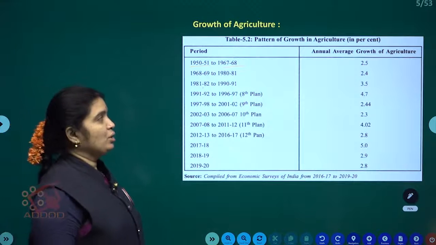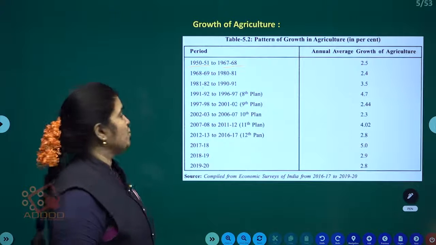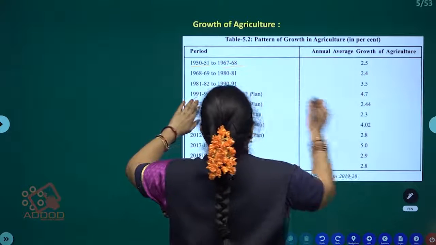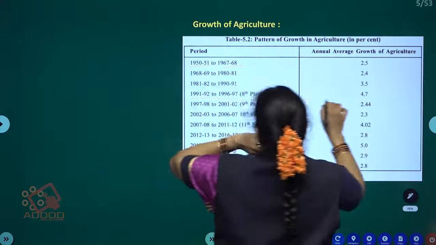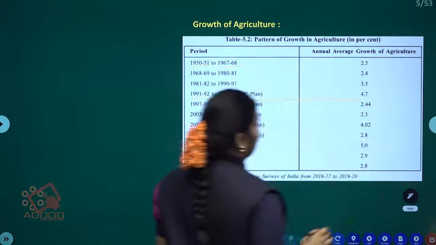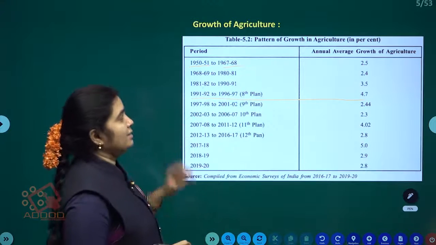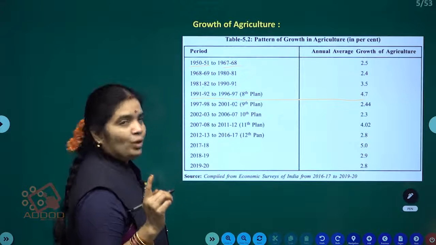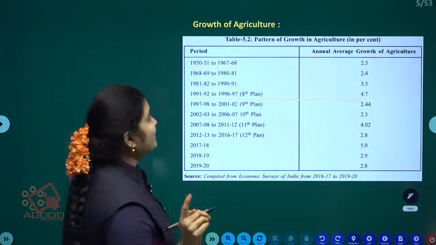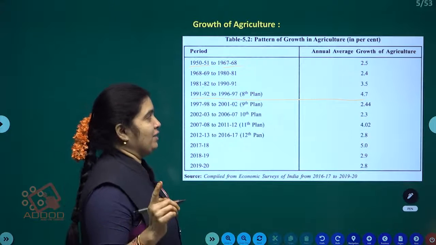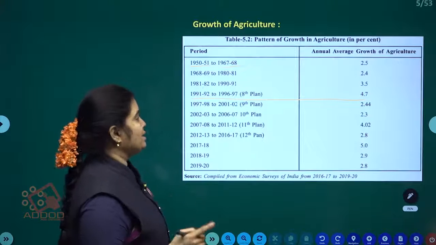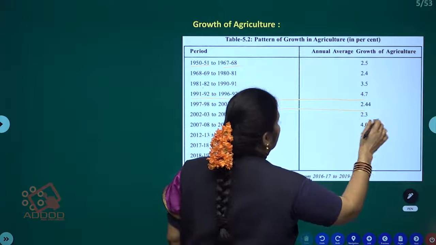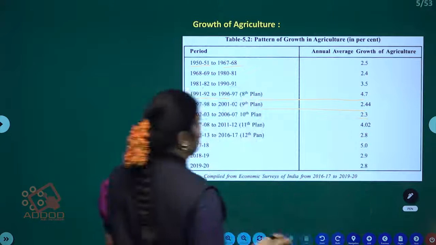Annual average growth was 2.5. See here at the 8th plan, meaning 91 to 97, our agriculture growth was 4.7. It was appreciable, increasing the average growth of the agriculture sector. Next, in the 9th five-year plan it decreased, and the 10th also.